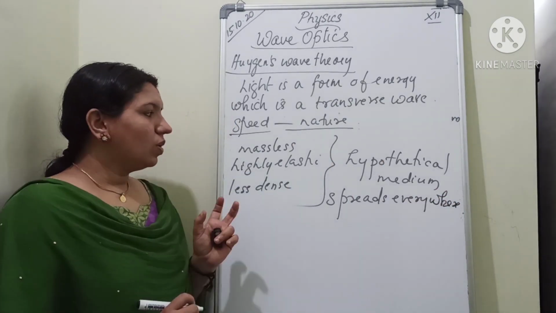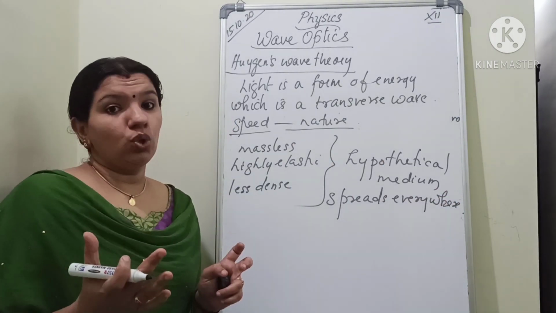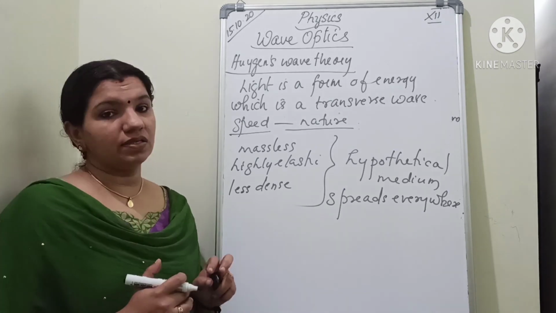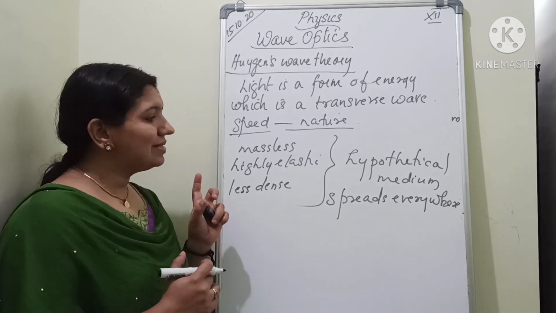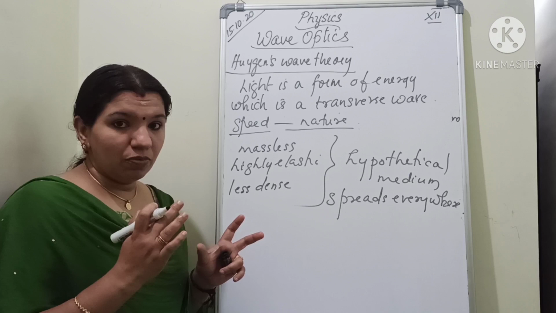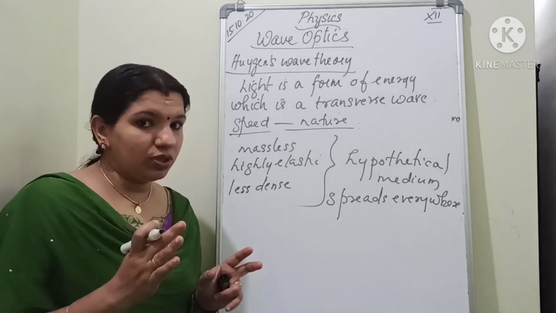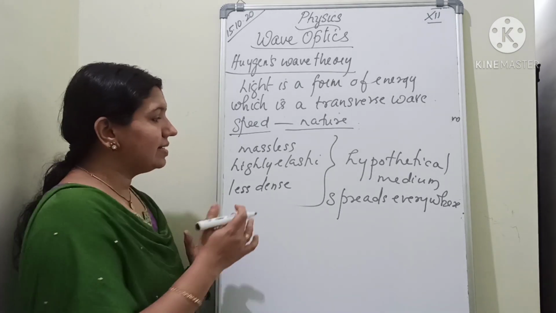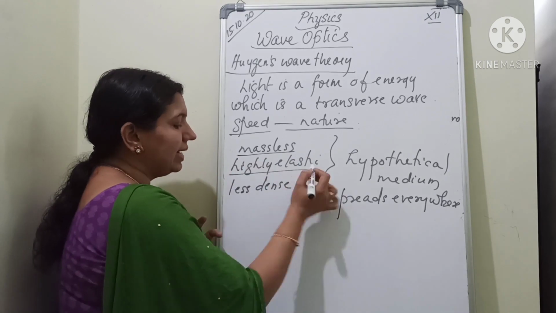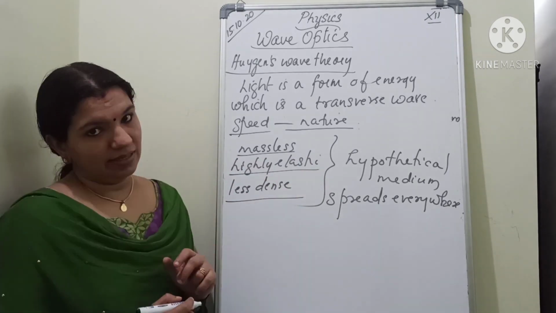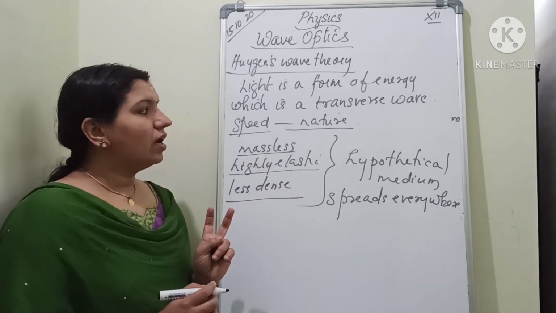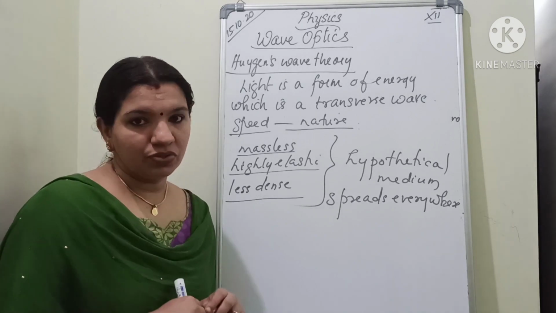So he suggested the existence of a medium known as ether. What is the name of the medium? Ether. It is a hypothetical medium, and what are its specialities? Massless, highly elastic and less dense, through which the light travels.